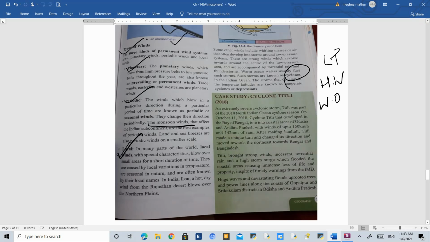And these cyclones help in creating storms and thunderstorms, and that is the whole process of formation of a cyclone. Generally we get cyclones in the Bay of Bengal region. Okay. So here there is also given a case study of cyclone Titli, which occurred in the Indian Ocean in the year 2018, and it impacted Odisha and Bengal and Bangladesh, these nearby regions.